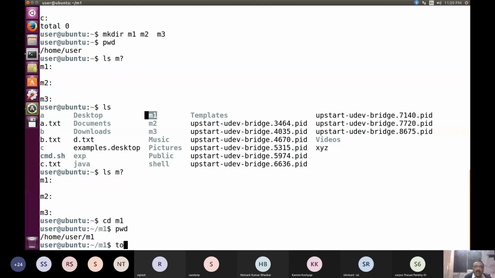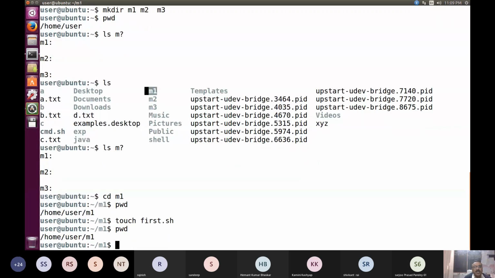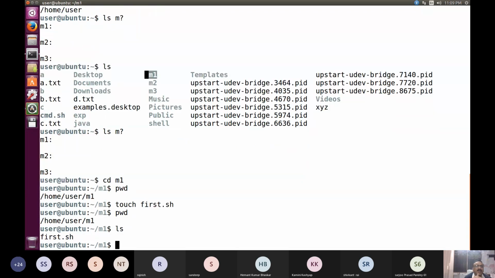So here if I create any file, like touch, and say my file name is first.sh. So this file I have created. Now again you check, you are still inside m1, and again you check what is there inside m1. So you are having the file first.sh.